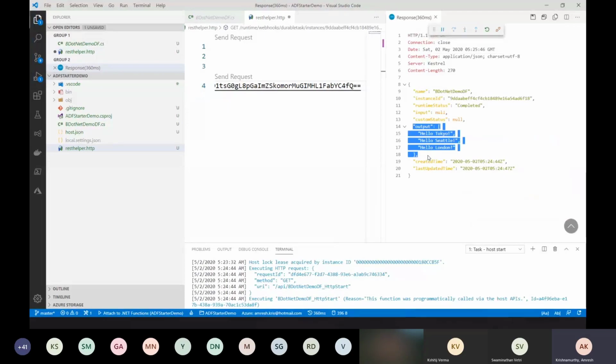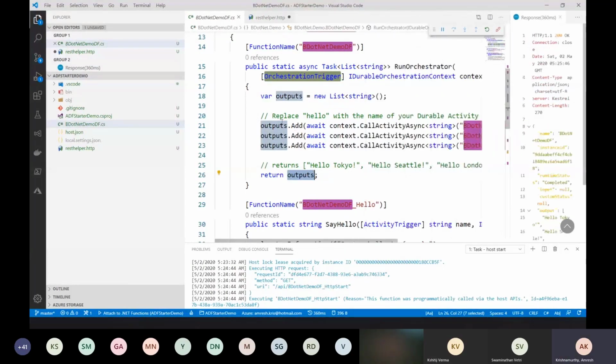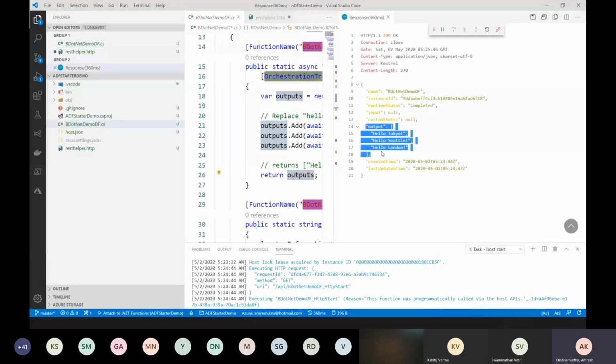So this is the output of my durable function. We called three activities. Basically, one activity function was there in the default one, but internally it was getting called thrice. We are calling one function three times, passing three different attributes, which are Tokyo, Seattle, and London. We are adding it to a list of strings, and we are just showing it as an output. And that is exactly what you see here. So this is a simple workflow which we have created using durable functions.